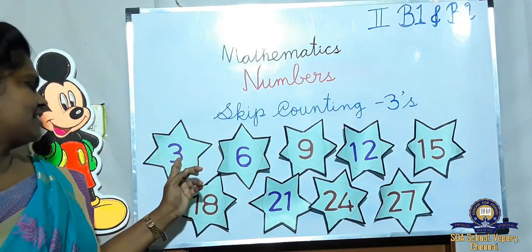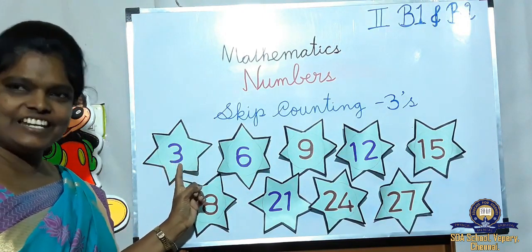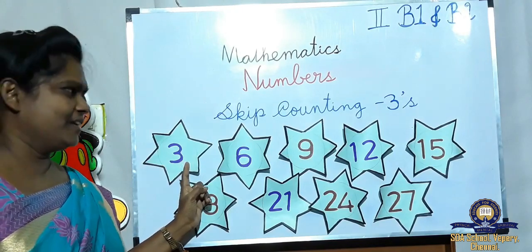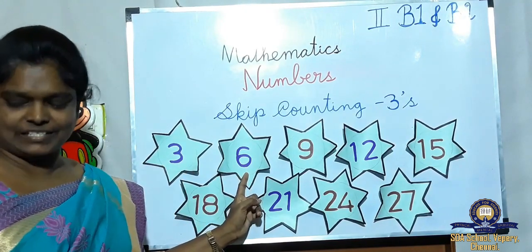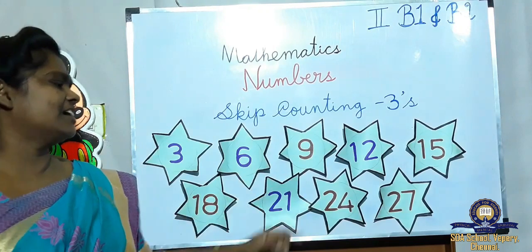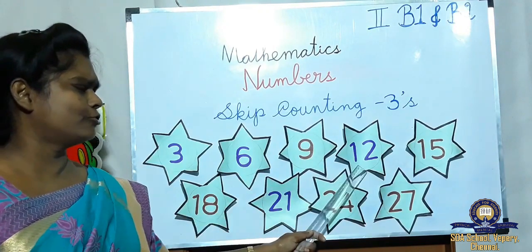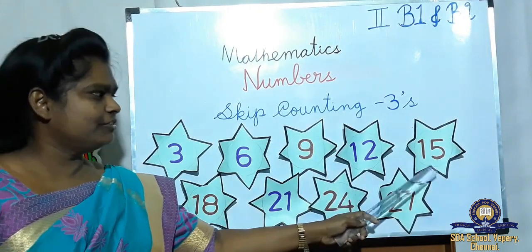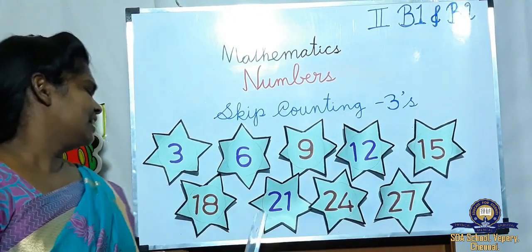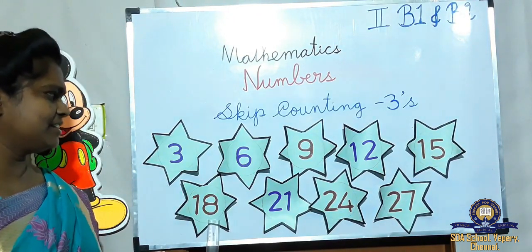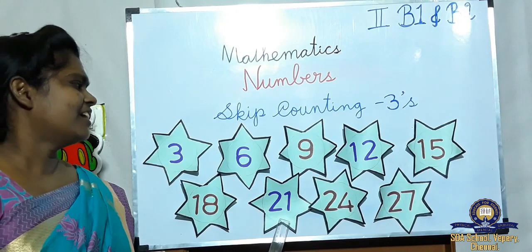Okay. Start. 3 ones are 3. 3 twos are 6. 3 threes are 9. 3 fours are 12. 3 fives are 15. 3 sixes are 18. 3 sevens are 21.